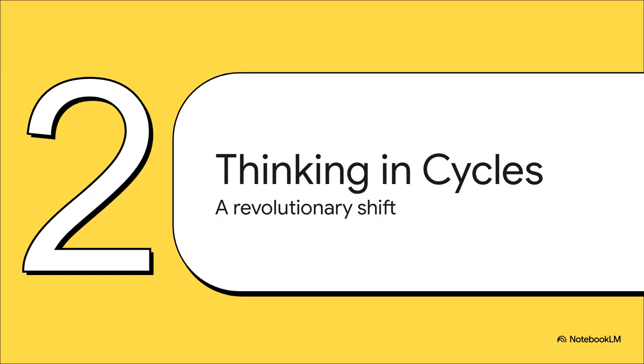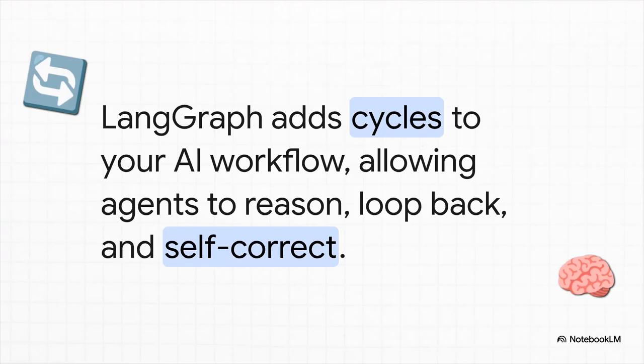And that right there brings us to the solution: thinking in cycles. This is the revolutionary idea at the core of LangGraph. You see, LangGraph isn't just another tool in the toolbox. It's a completely new way to structure your AI workflows. By adding cycles, you give the agent the power to stop, think, and try a different path if the first one doesn't work out. This is the absolute foundation for real, genuine self-correction.